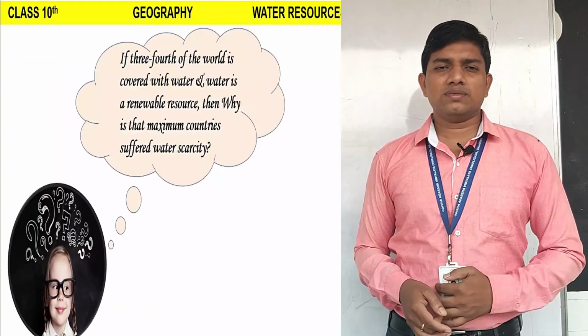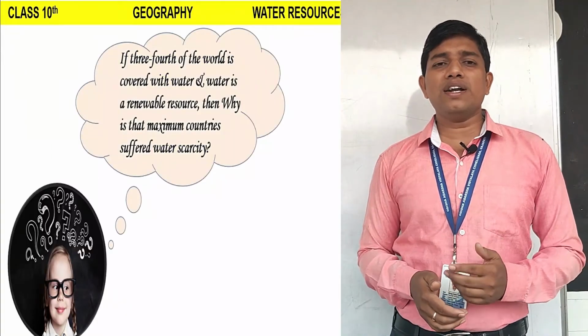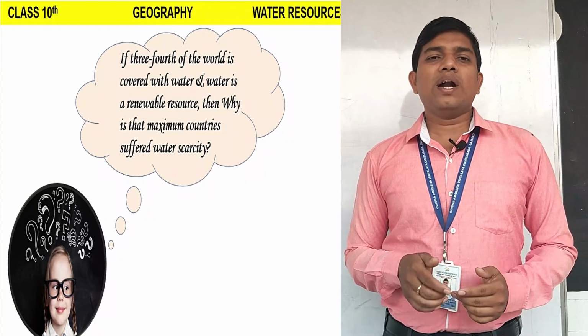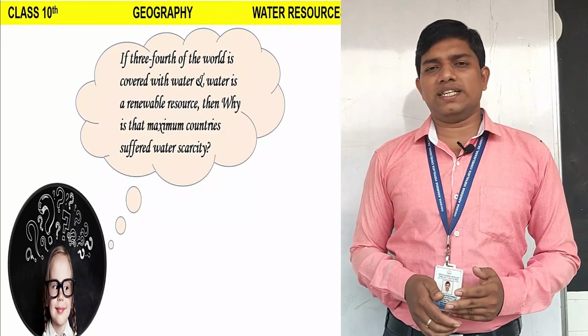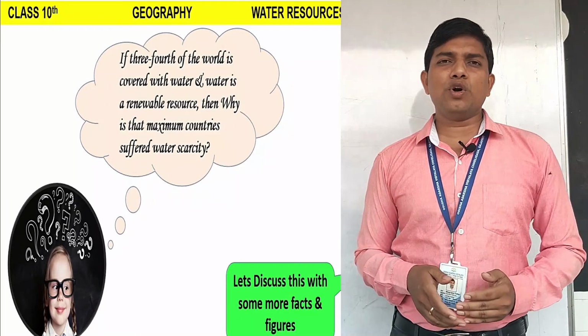Just a doubt we should discuss: if 3/4 of the world is covered with water and water is a renewable resource, then why do maximum countries suffer water scarcity? Let's discuss this with some more facts and figures.